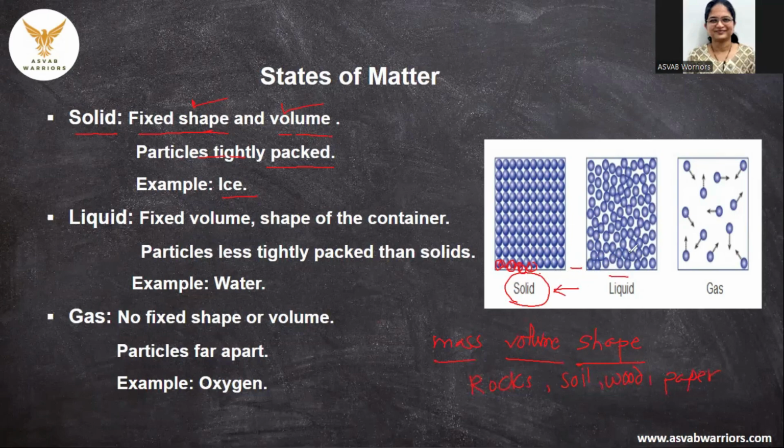Then if the arrangement of the atoms is somewhat scattered as compared to that of the solid, then these are loosely bonded to each other. There is space in between. There are voids in between. Such materials are called liquid.